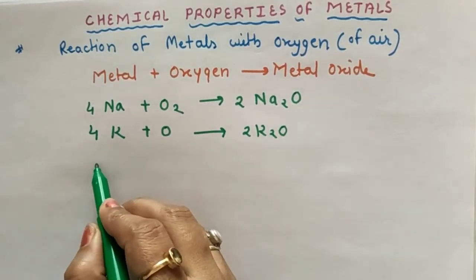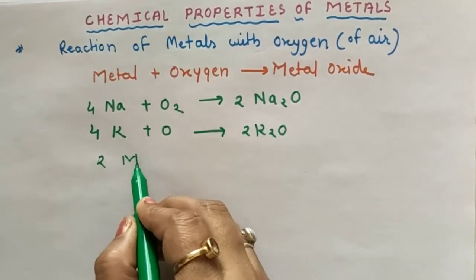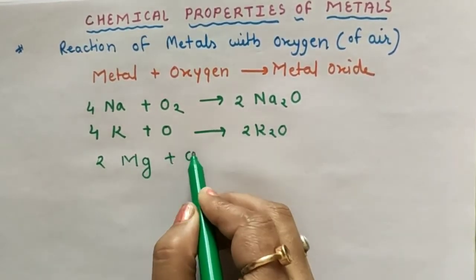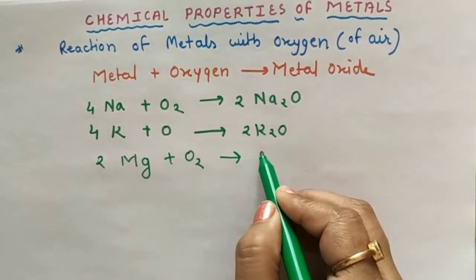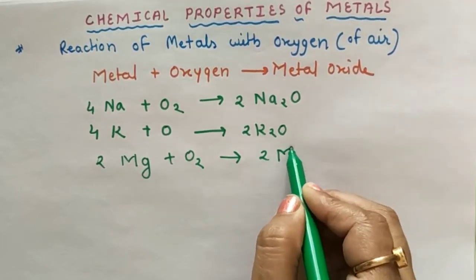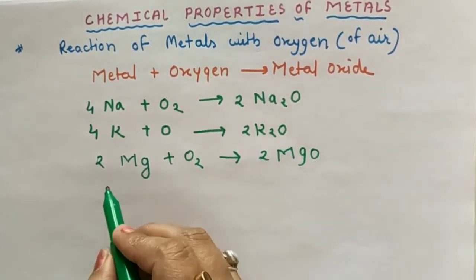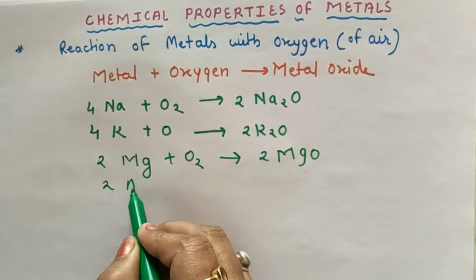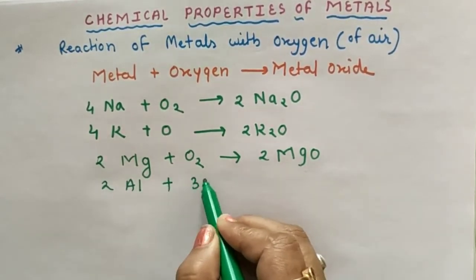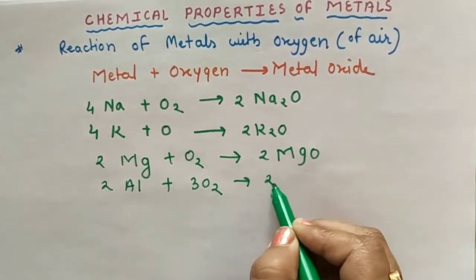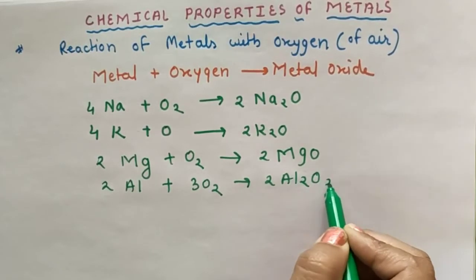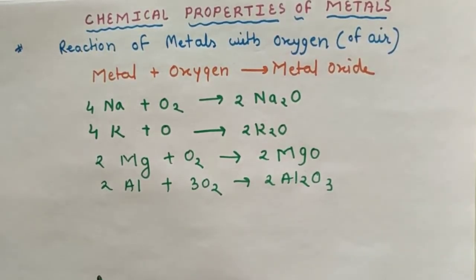Magnesium reacts with oxygen and forms magnesium oxide on heating. Aluminium reacts with oxygen and forms aluminium oxide.